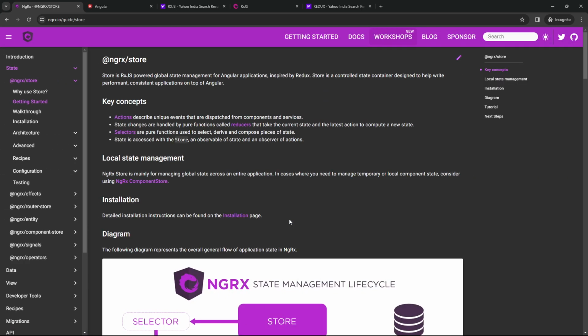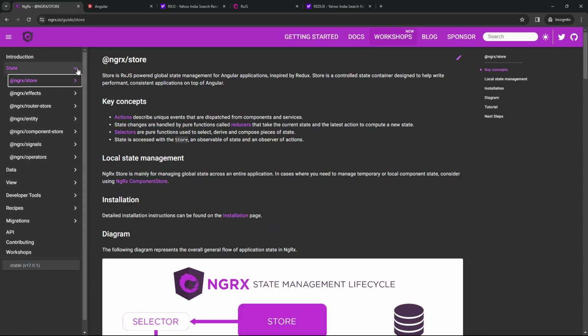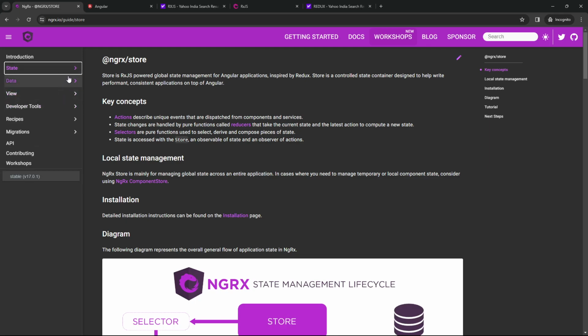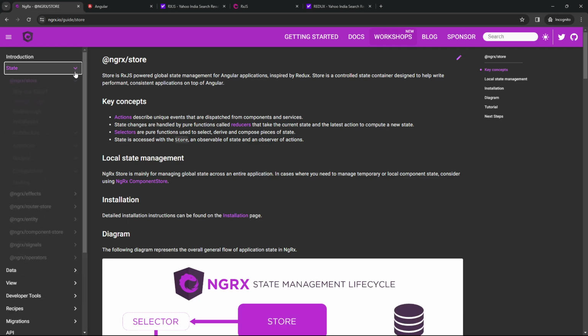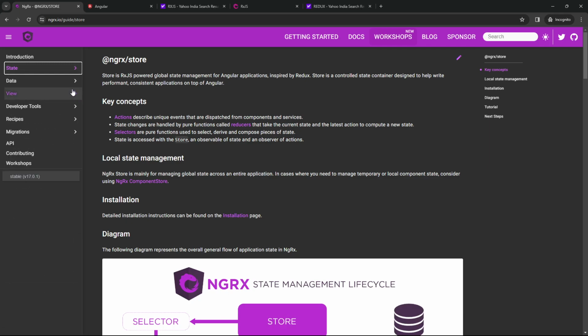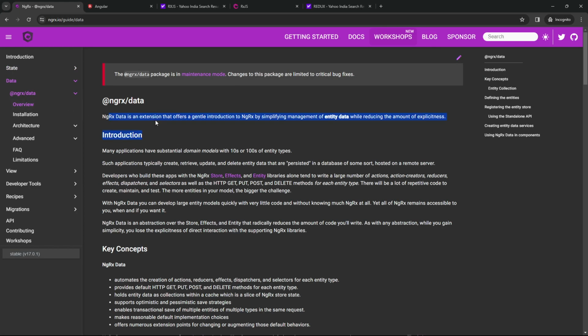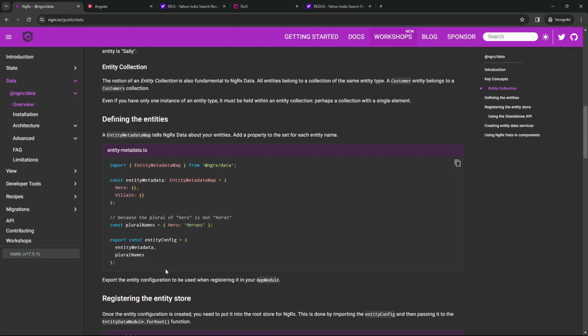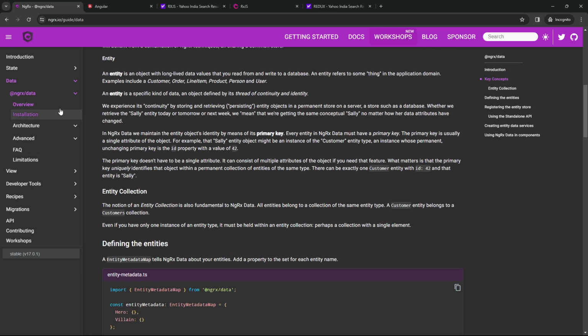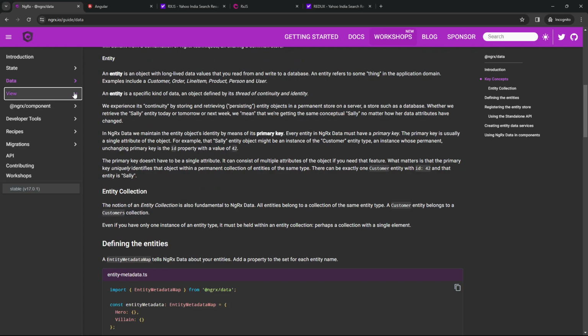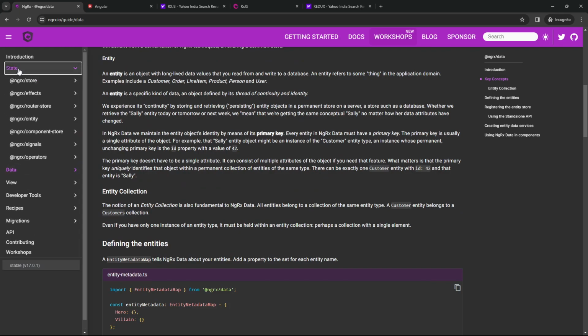Now we can click on get started over here, and in this you see a bunch of things. Now NGRX relies on a few things like the state. State has different solutions. It also has data, which is the NGRX data. And if you go for the overview, NGRX data is an extension that offers a gentle introduction to NGRX by simplifying management of entity data while reducing the amount of explicit code. So right now we are not concentrating on the data, but for this course, we will be checking out the state, this one.